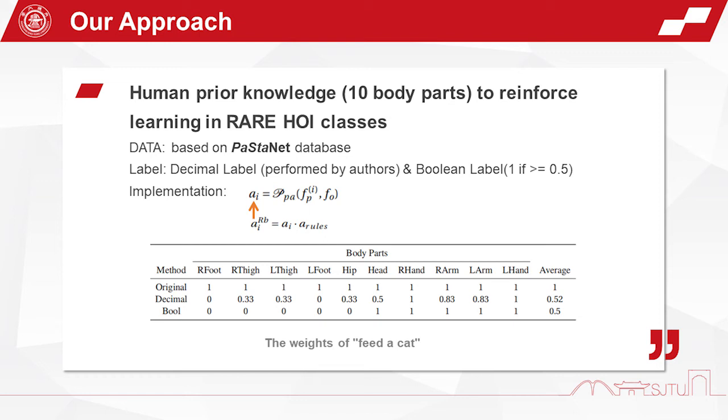As for common classes, all parts are labeled 1. Then we average annotation from 3 authors as the decimal label. The average value is distributed between 0 and 1. Besides, to find a better rule, we map the resulting decimal label to the Boolean label, true if the decimal label is no less than 0.5 or false otherwise.